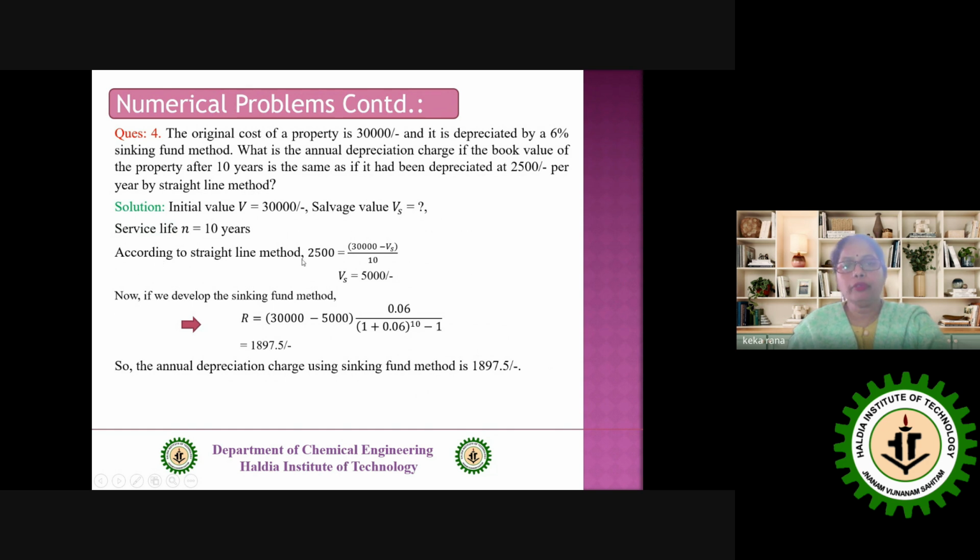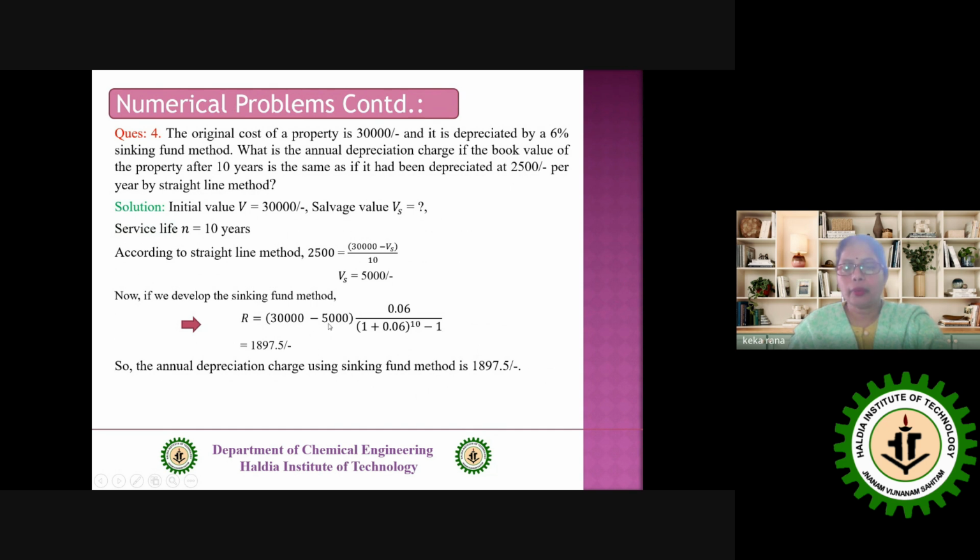First, we have to find out Vs by using the straight line method. It's given in the problem statement. So you put here that the D value is given, 2,500 per year. P is given, n is given, Vs is unknown. We find out Vs. That Vs we have to put in the sinking fund method.